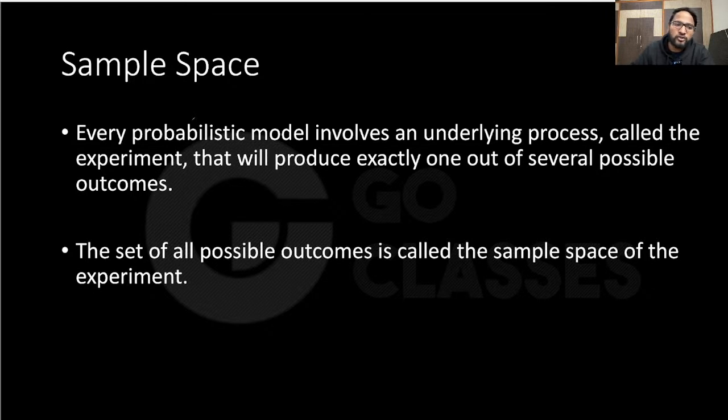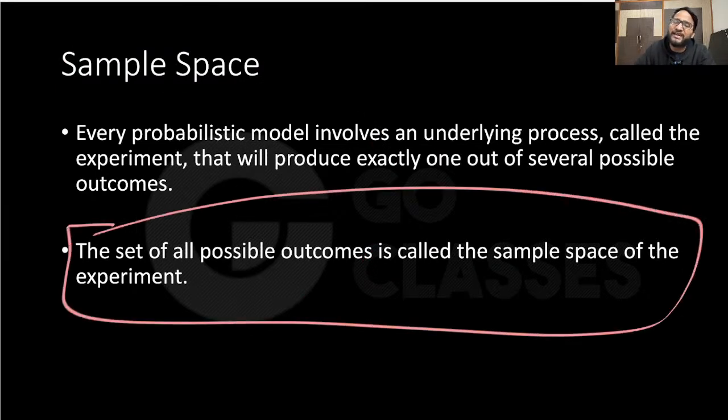So now let's talk about the sample space. In this lecture, I want to talk about the random variable, and the random variable is basically a function. I will tell you why it is even called a variable. But before that, I need to talk about some basic definitions so that you are more comfortable with these things, right? So what is a sample space? This is basically the set of all possible outcomes that can come out of the experiment. That is called sample space.